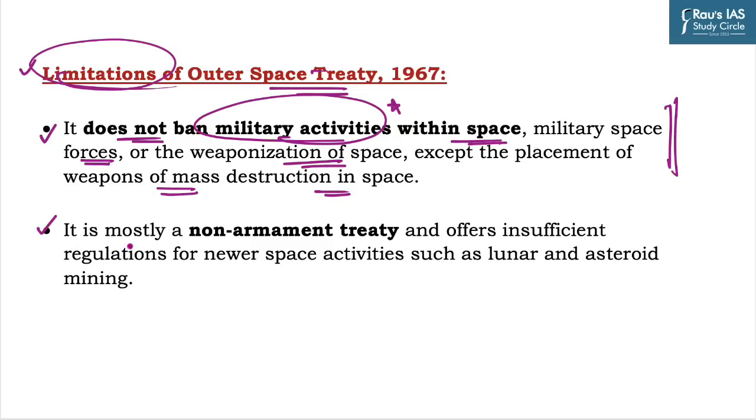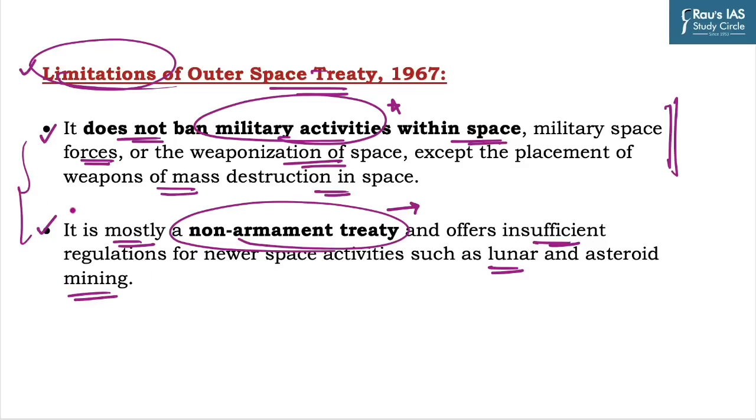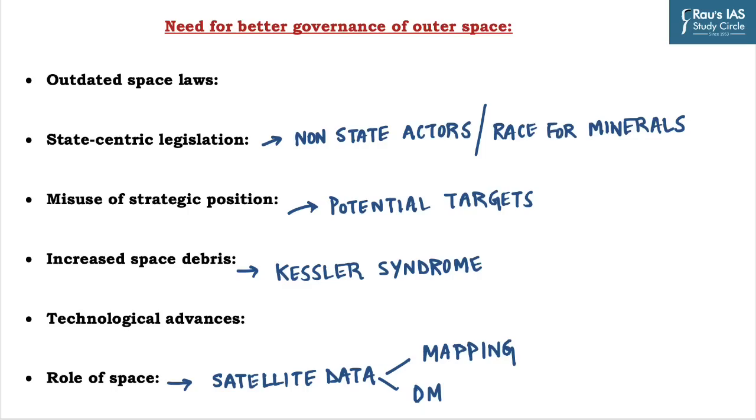The second one is it is mostly a non-armament treaty, which means that it only deals with the peaceful exploration of resources of outer space, and it offers insufficient regulations for newer space activities such as lunar and asteroid mining. Hence, it has limited control over these activities. As we have discussed the limitations and key principles of the Outer Space Treaty, now we will discuss why there is a need for better governance of outer space.